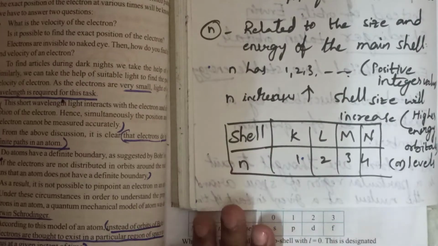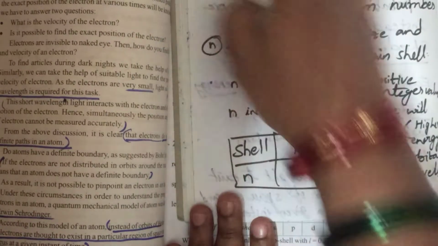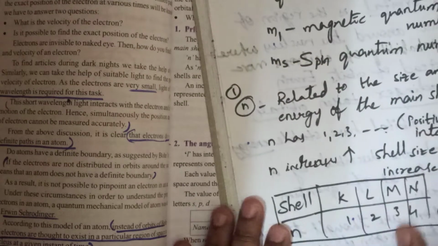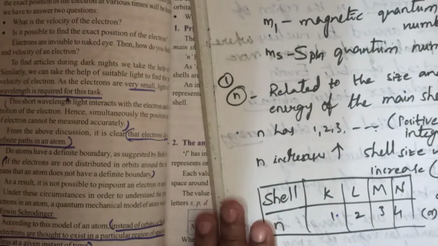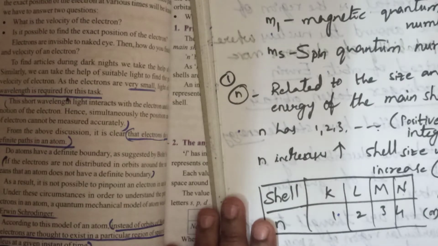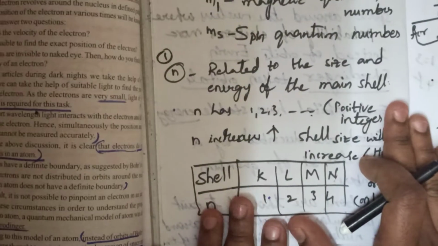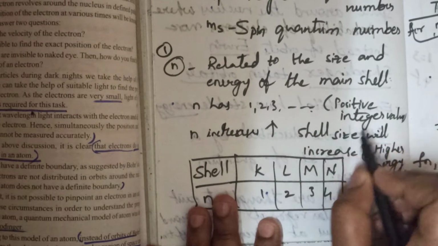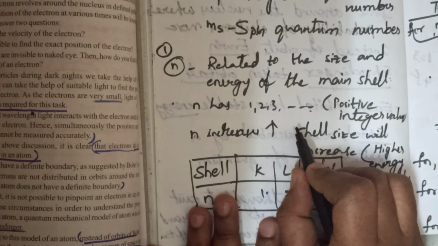See children, N. N is the principal quantum number. This is the first quantum number. It is related to the size and energy of the main shell. N has positive integer values: 1, 2, 3, and so on.